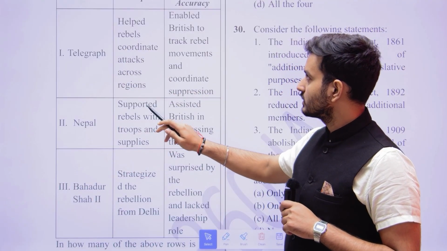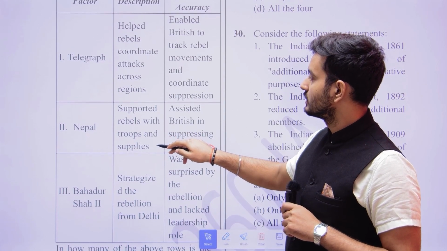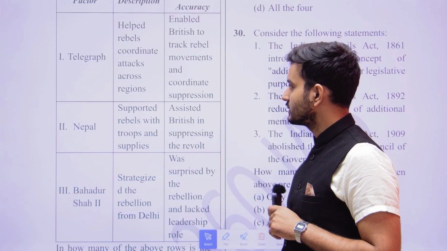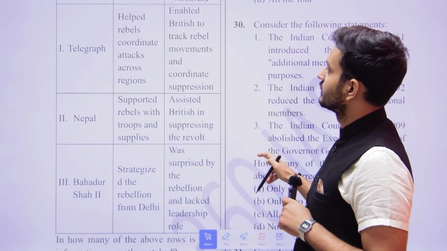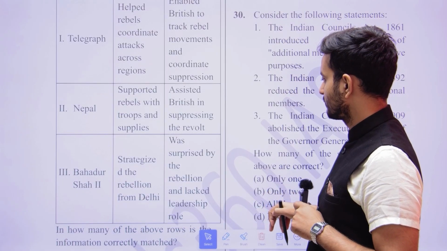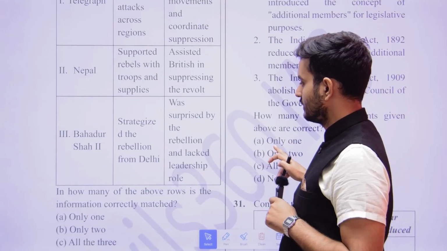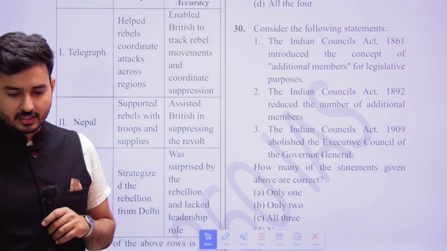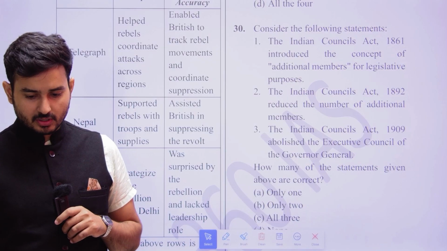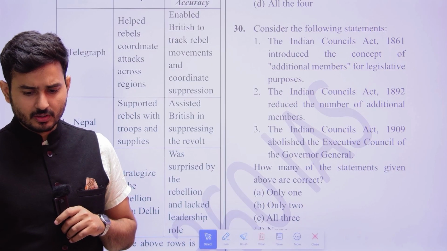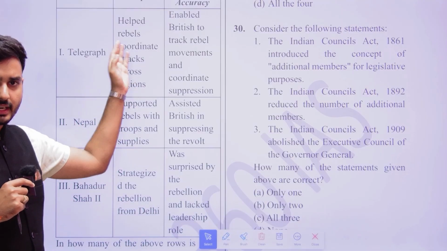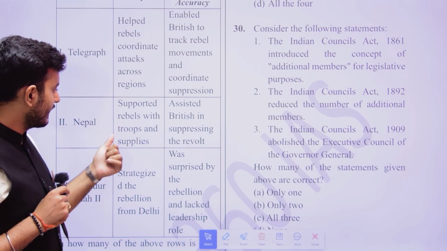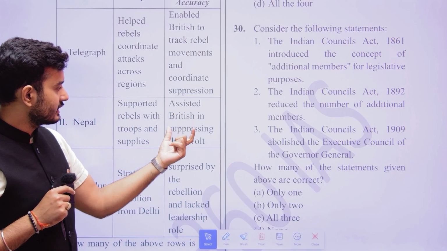Nepal: it supported rebels with troops and supplies, and it assisted the British in suppressing the revolt.